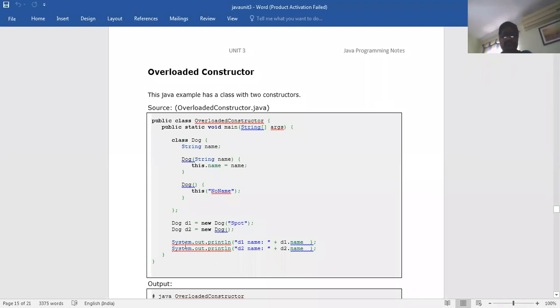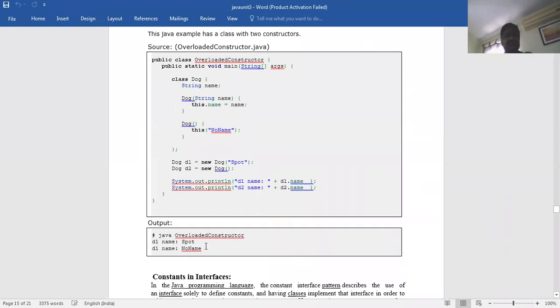Now print system.out.println d1.name, which is nothing but this one, and d2.name, without name and with name. The first one is Spot, the string copied here for that object, this dot name is equal to name. Whatever string you pass will be printed. Here there is no string, so this function returns "no name", and that is displayed here. That is the way it works.